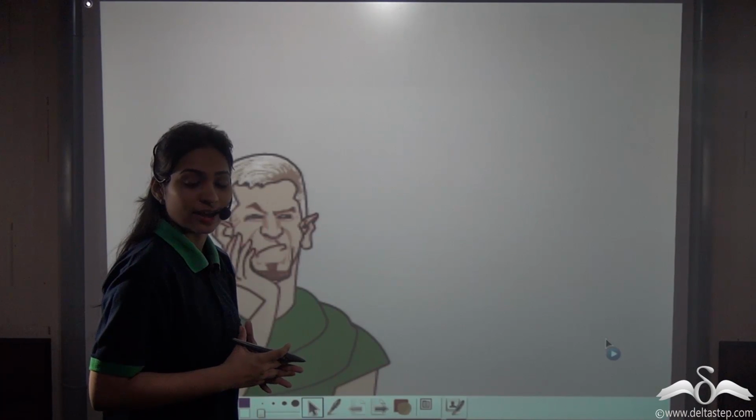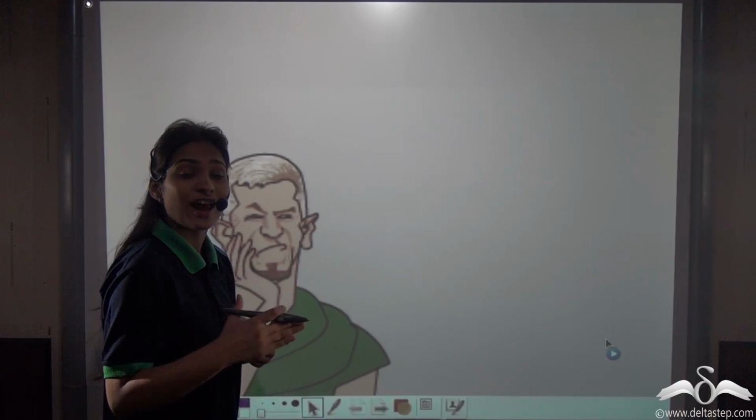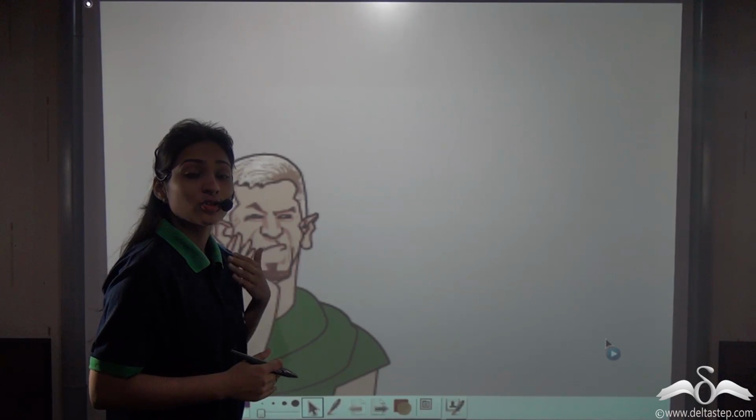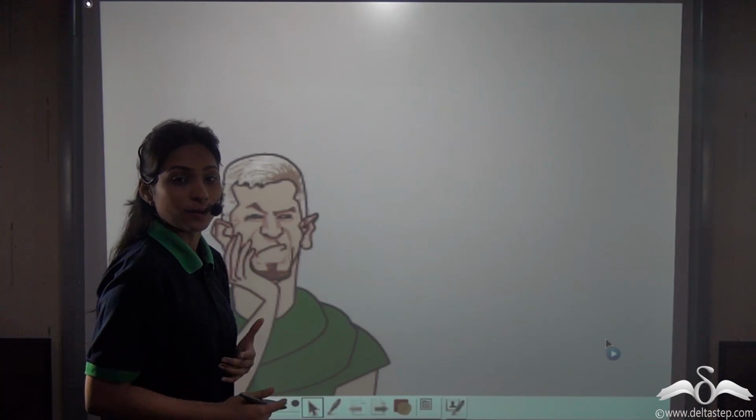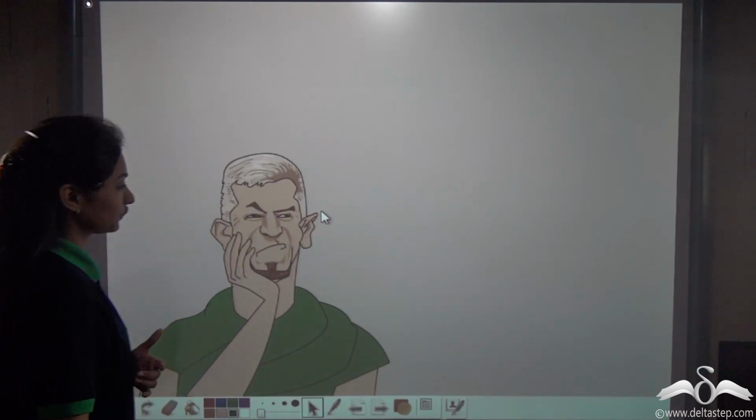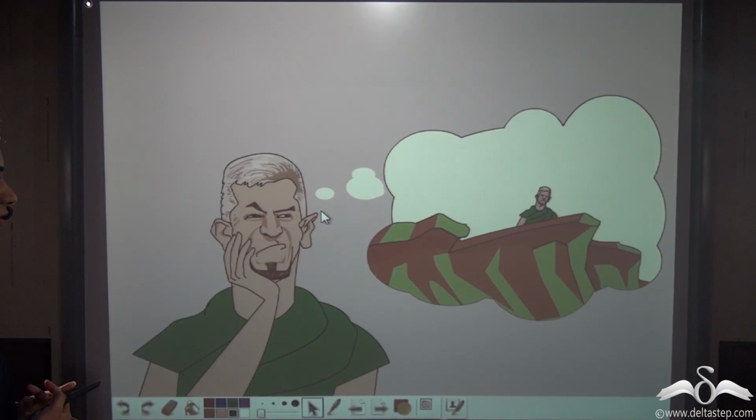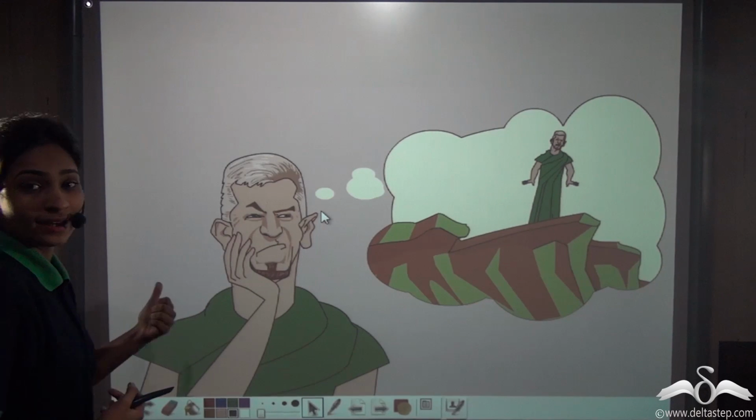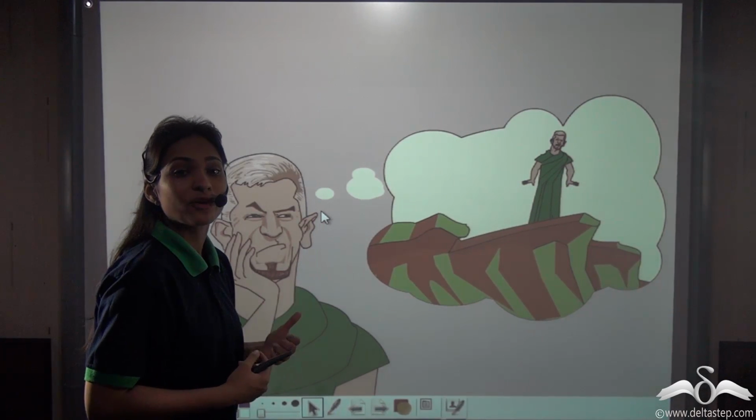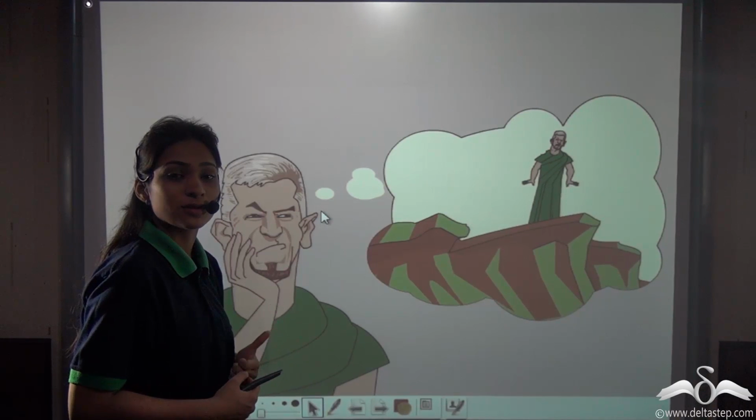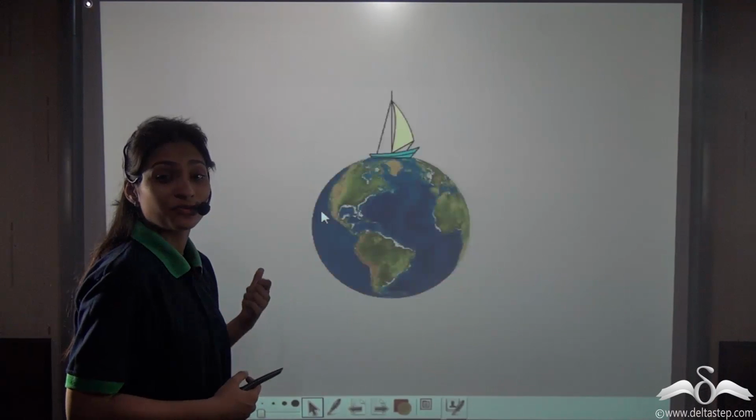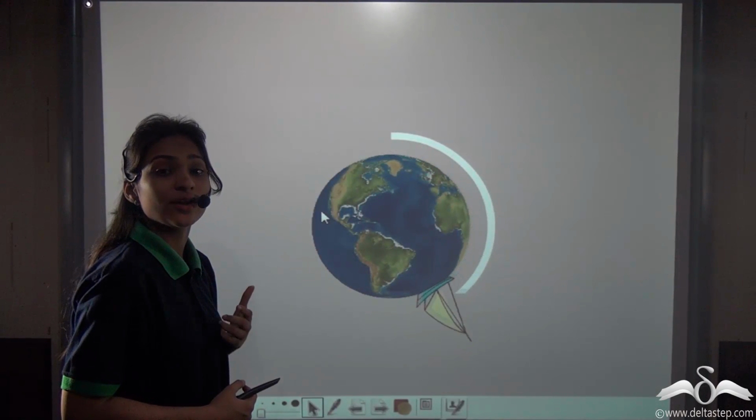Earlier, people used to think that the earth is a flat surface, and if they went too much till the end, they would fall, just like this. But then, this was proved wrong by Ferdinand Magellan, who was the first person to sail around the world and to find out that the earth is actually round.